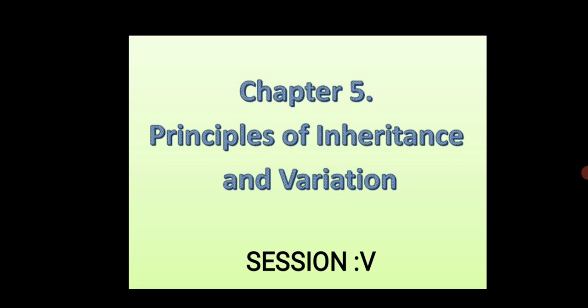From these 4 sessions we got to know the basic principles of genetics, basic terminology of genetics, Mendel's monohybrid and dihybrid cross, incomplete dominance and codominance, and some pleiotropy and epistasis and their examples. So today we are going to discuss linkage and recombination. So let's start today's topic.